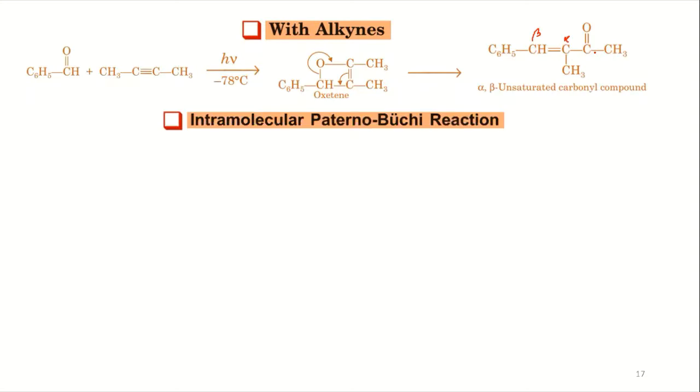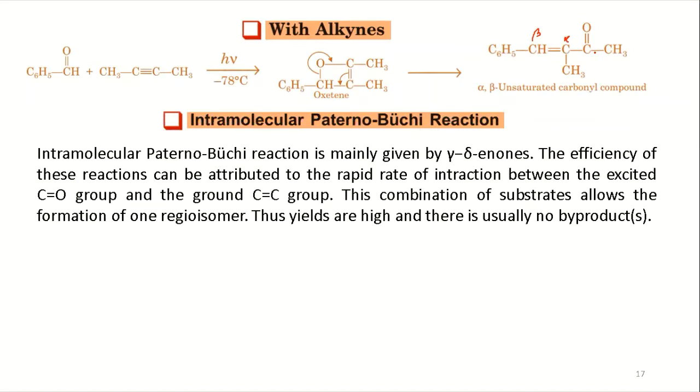Now, the intramolecular Paternò–Büchi reaction will be similar. In the molecule, you have to have carbonyl as well as unsaturation, a C=C double bond. So generally the gamma delta enone is the substrate which undergoes the Paternò–Büchi reaction.